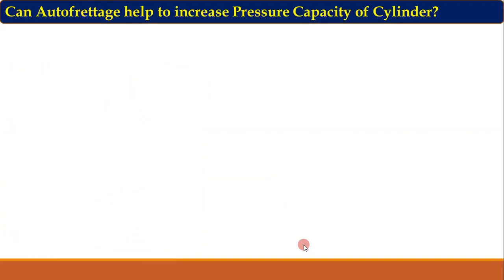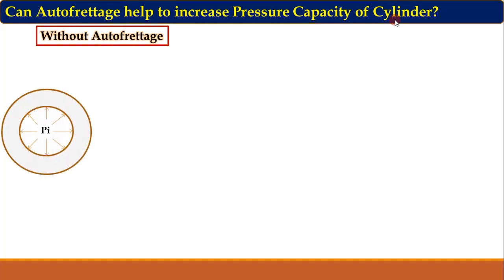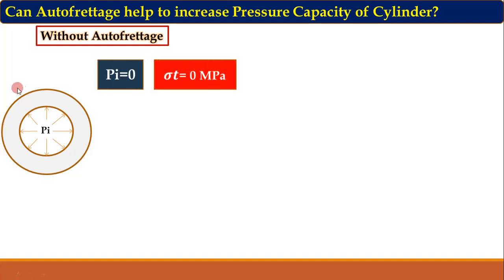So let us switch to the very important part: can autofrettage help to increase the pressure capacity of cylinder? Let us go through some simple example. We have to consider two cases: first, cylinder without autofrettage, and second, cylinder with autofrettage. Without autofrettage, when the internal pressure is zero, there will not be any tangential stress in this cylinder, because it is not subjected to any pre-stressing.